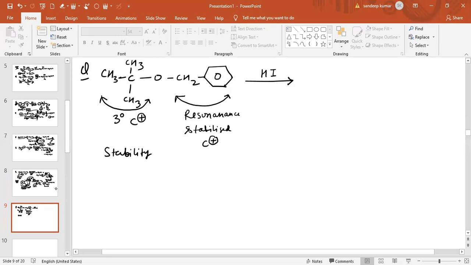Now you can see the stability of this resonance stabilized carbocation is more than that of this carbocation. Now you can see easily in this case the cleavage of bond will occur in this way.